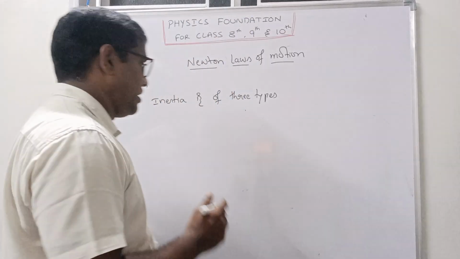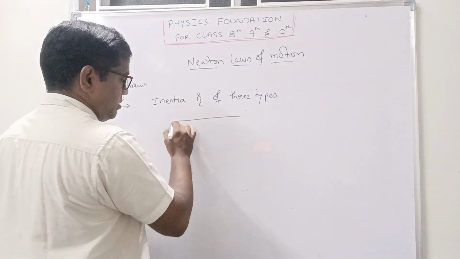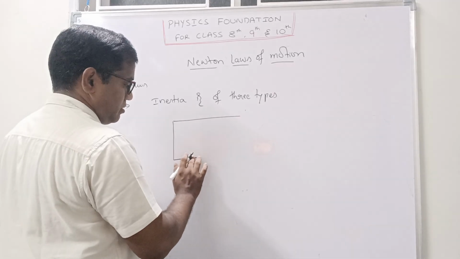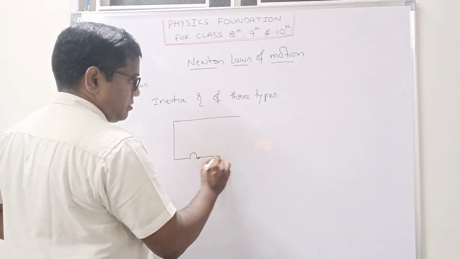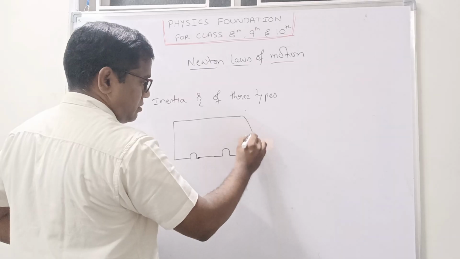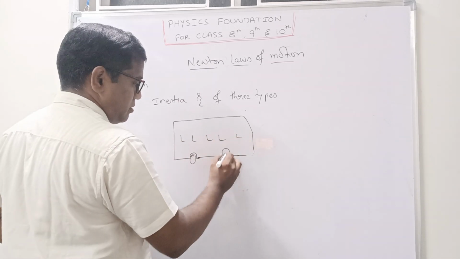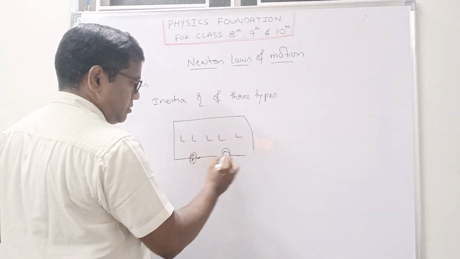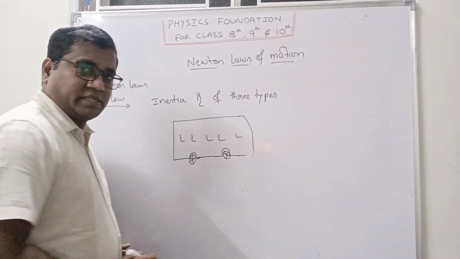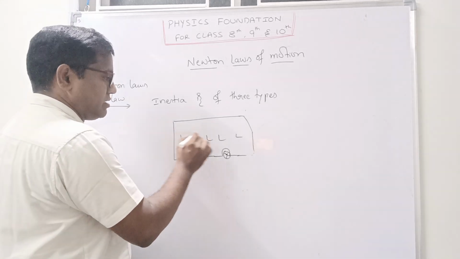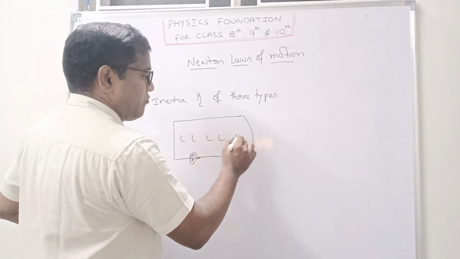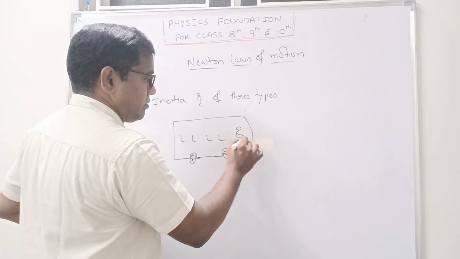Try to understand. Here, a bus is there, and I'm saying the front seat. Here I am sitting.